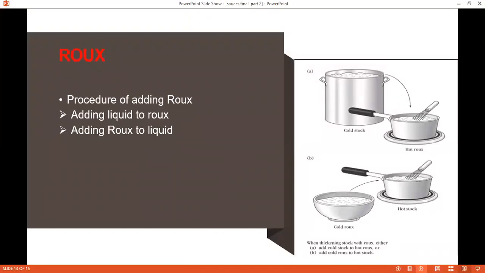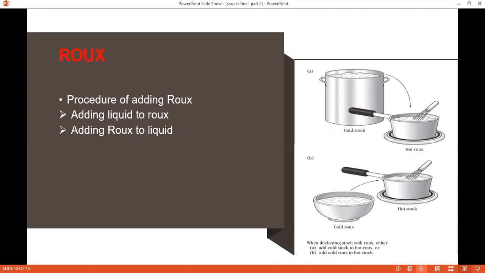Now, how these roux are added and turned into the sauce is very, very important. There is a general principle for it. There are two ways: either we add liquid to the roux or we add roux to the liquid. The general principle is that the liquid may be hot or cooled, but it should not be ice cold.